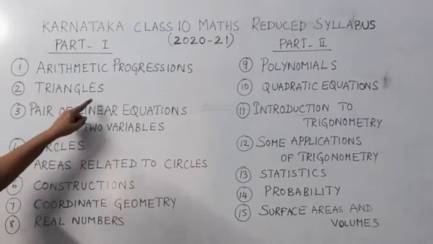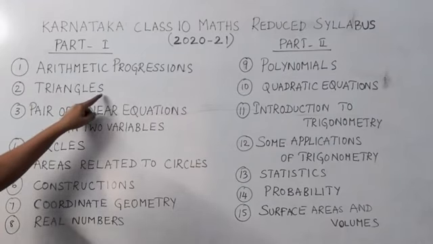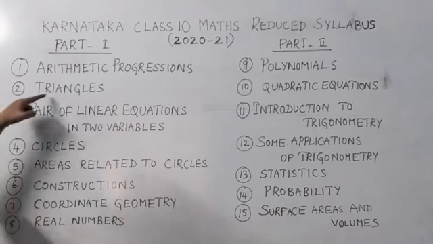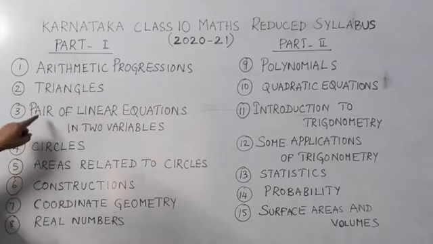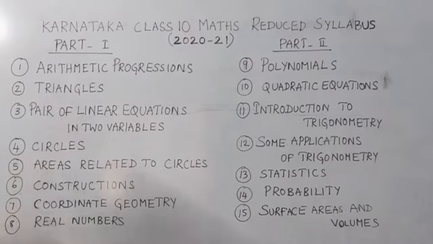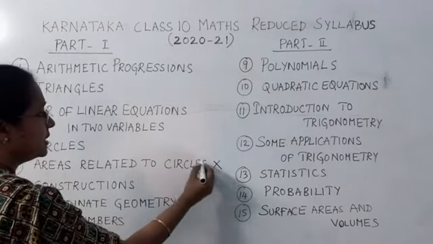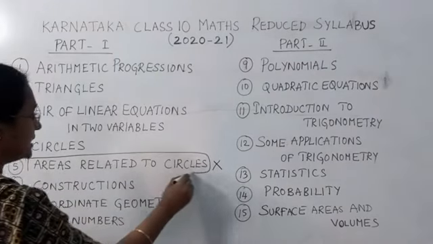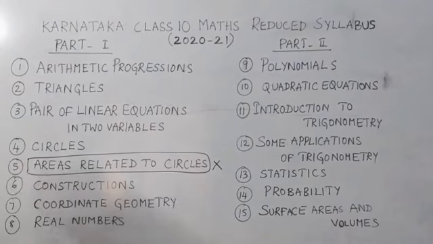Second one is triangles. Here few portions have been deleted. Pair of linear equations also, 1 or 2 topics have been deleted. Circles, this chapter is completely deleted. So this chapter is not there for our 2020-21 syllabus. This is completely removed. Now construction is there completely, coordinate geometry is there completely, and real numbers is one more chapter which has been deleted completely from part 1.